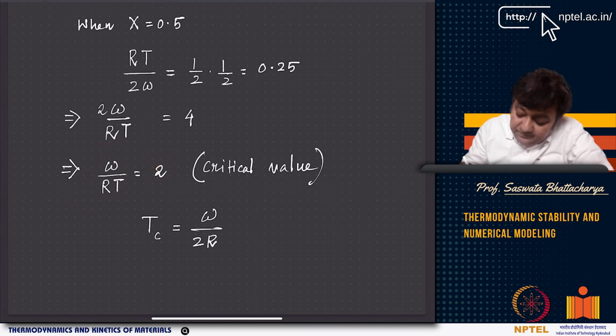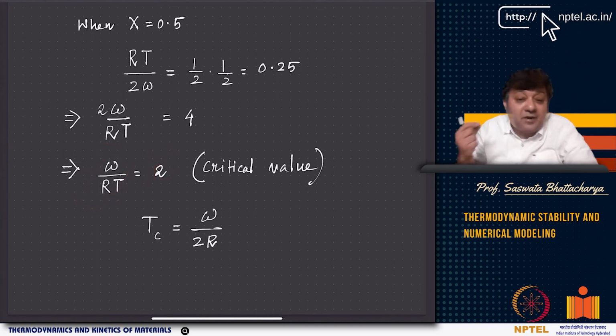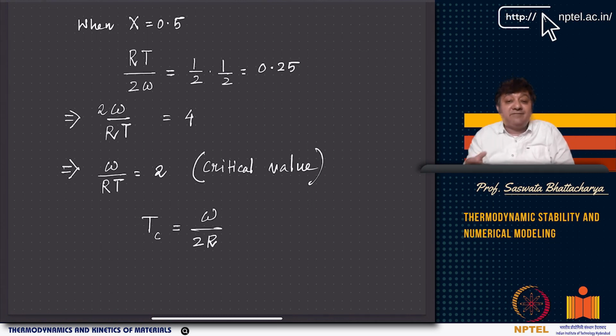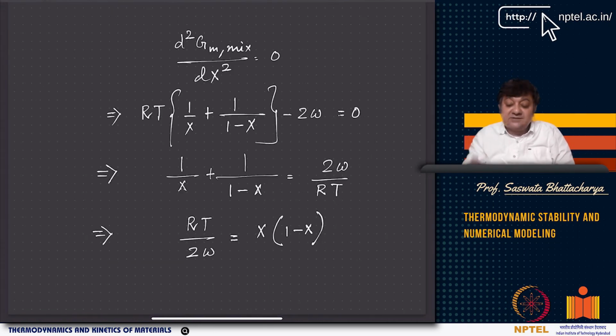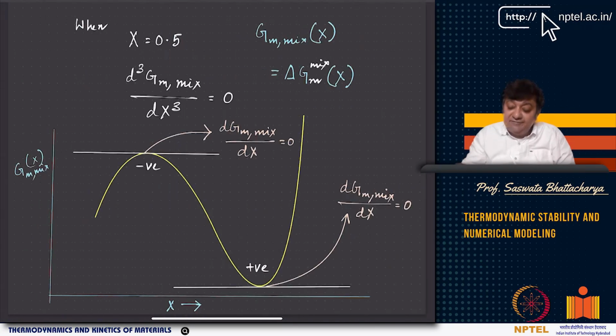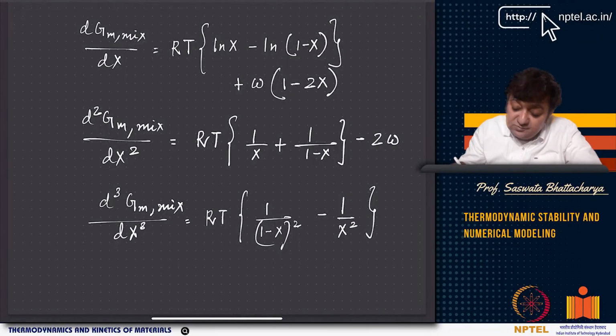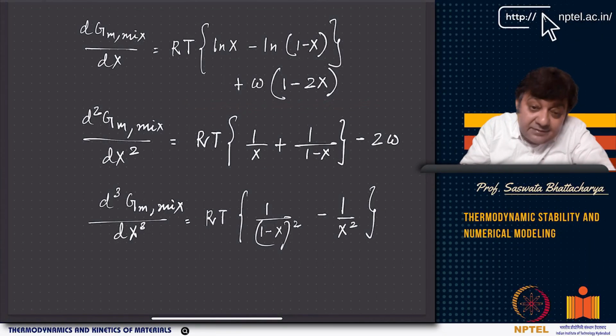So now this value at 0.5 gives the, so first we have to understand why 0.5. Why did I look at 0.5? Because if I use 0.5 in this equation, I get ln half minus ln half, which is basically 0. So this term becomes 0, and this one, 1 minus 2x, also becomes 0. So this is 0 and this is 0 at x equal to 0.5.